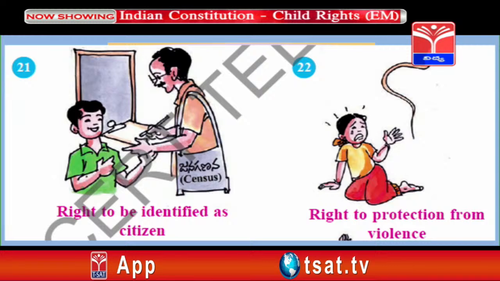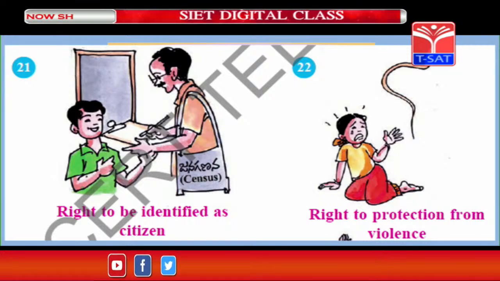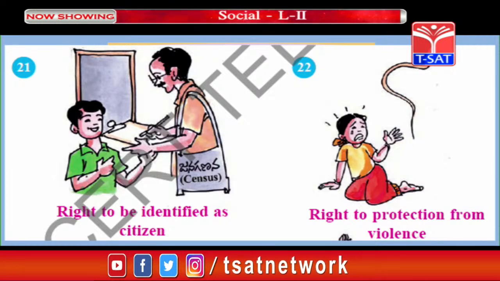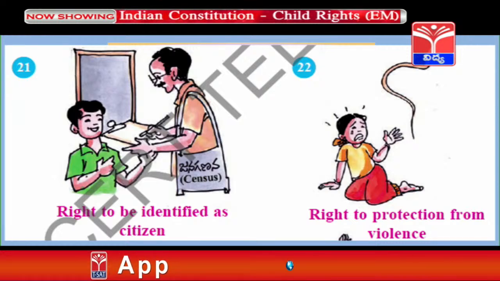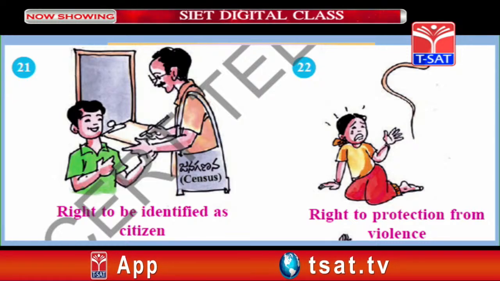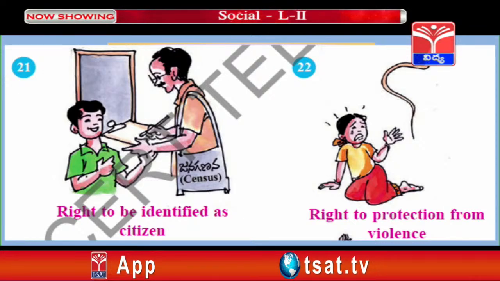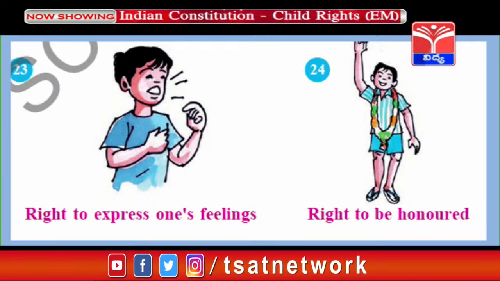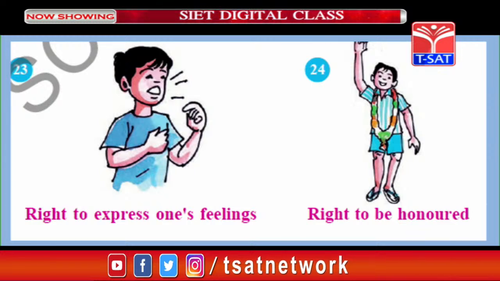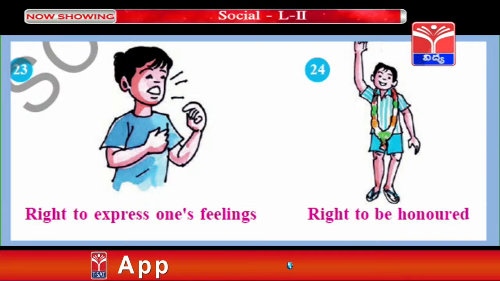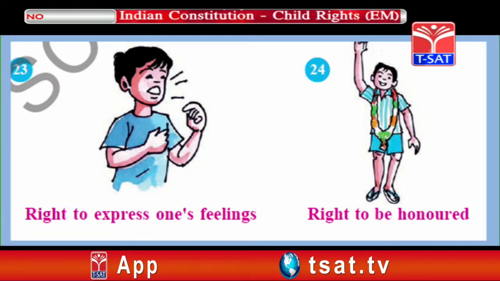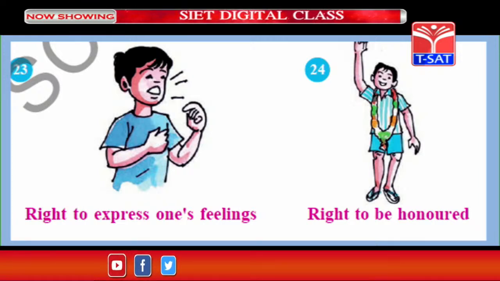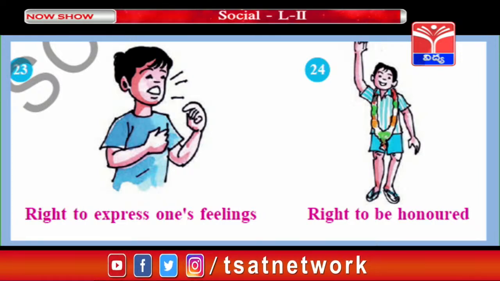And the right to protection from violence, which is very important. No parent or any other people should punish the children; there should be no violence against them. So many laws are there which protect children under this right to protection from violence. Right to express one's feelings: you have the right to express, yes, but at the same time you should not hurt others. And the right to be honored if you achieve something, you must be honored. So like this we have various types of rights given to the child.